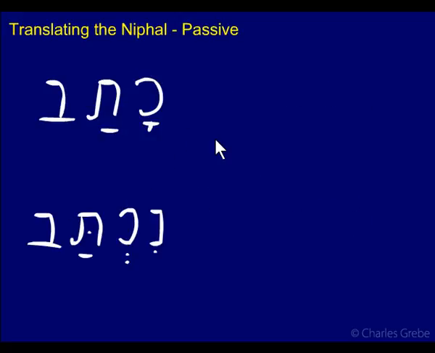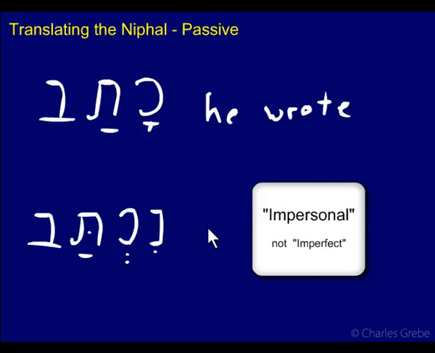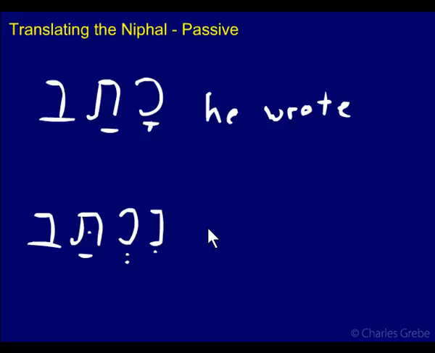Another example, katav, he wrote. Very common word. He wrote what? Well, he wrote something out here, presumably. Niktav. Now here we probably want to use the impersonal. Not to say he was written, because people don't get written, generally. So this is just a function of the meaning of the verb. It was written.